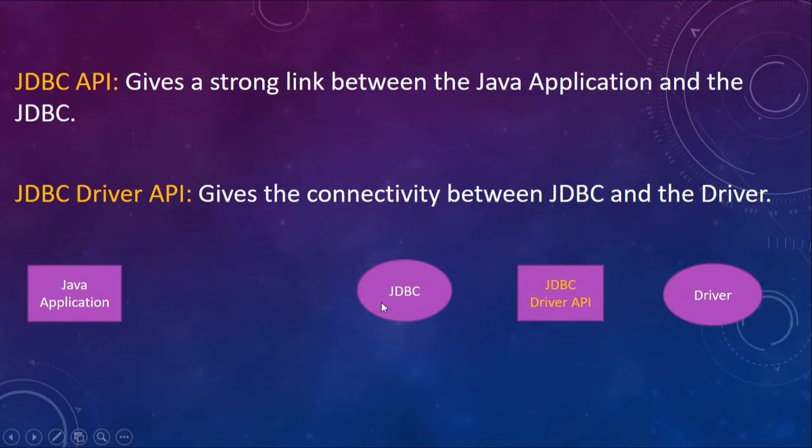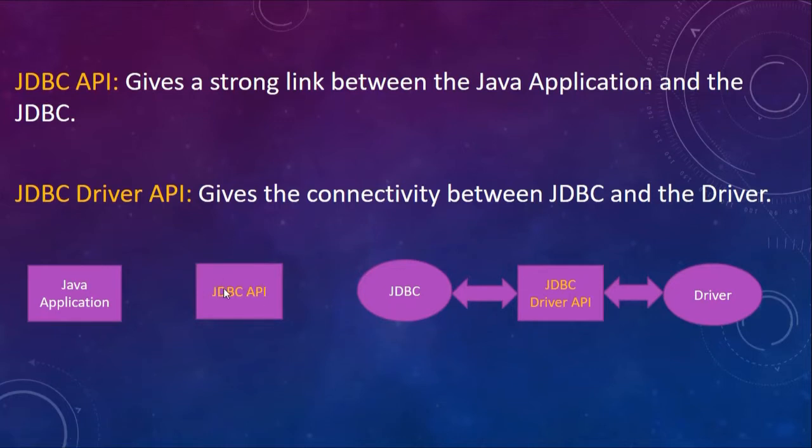And further, there is the JDBC API, which links JDBC with the Java application. So this is how a Java application can use a database by connecting to the vendor's driver. JDBC uses the JDBC API and the JDBC driver API.